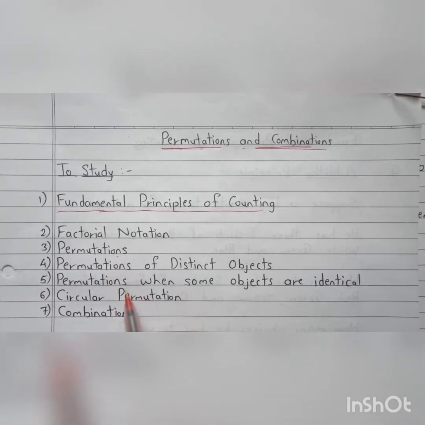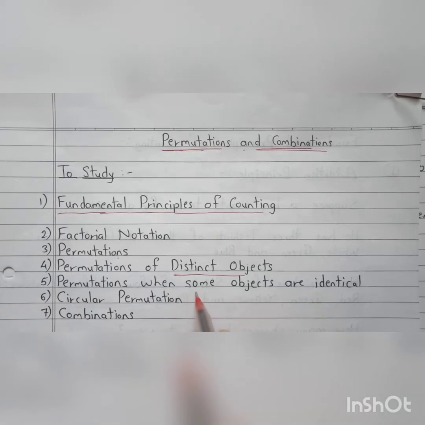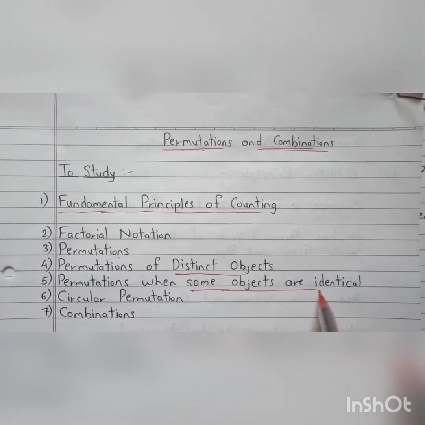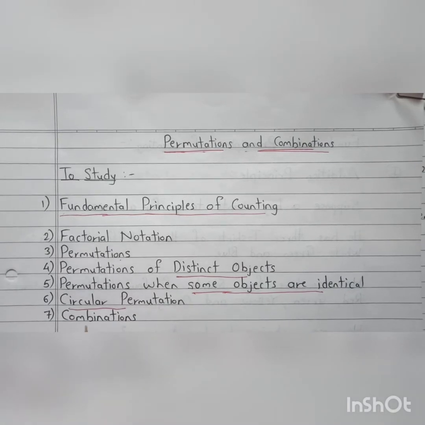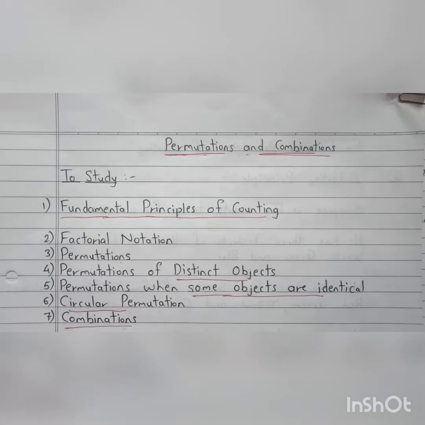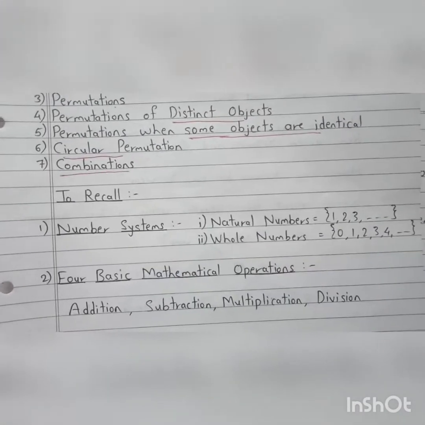The next three are some types of permutations. The first type is permutations of distinct objects, then permutations when some objects are identical, and circular permutations. And lastly, we will study combinations. In this way, we are going to cover the chapter of permutations and combinations.